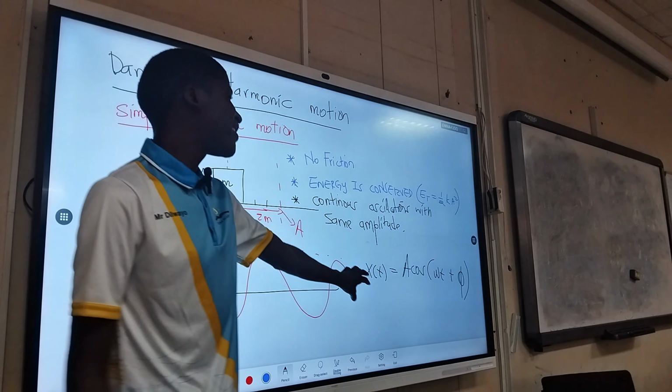But for under-damped harmonic motion, position will be given by x at t equals A e to the power of negative rt, and then times cos of omega t plus phi, if I'm not mistaken. Is it the correct one? Yeah, I suppose. So this is the position of the under-damped object. It shows us that our amplitude is multiplied by e to the power of negative rt. This e to the power of negative rt just simply means that this thing is decreasing exponentially.